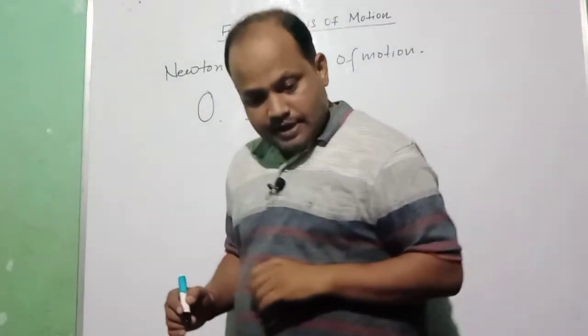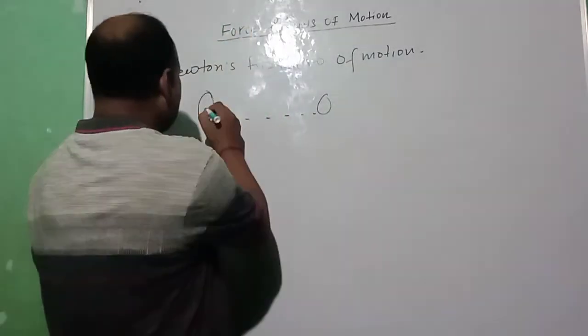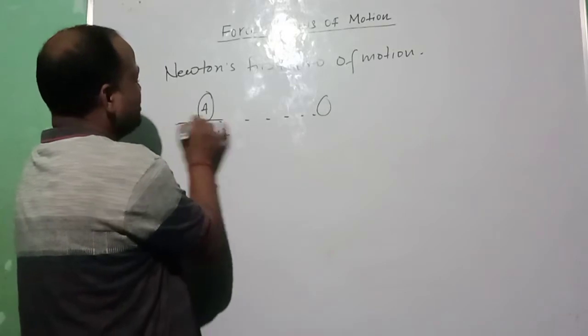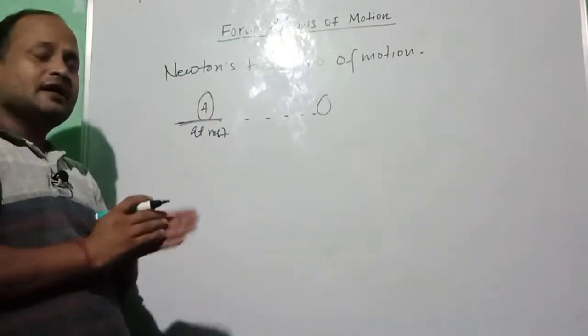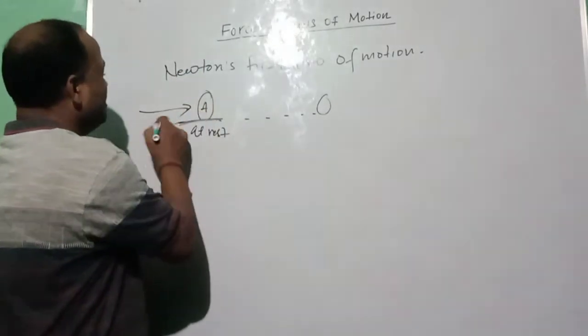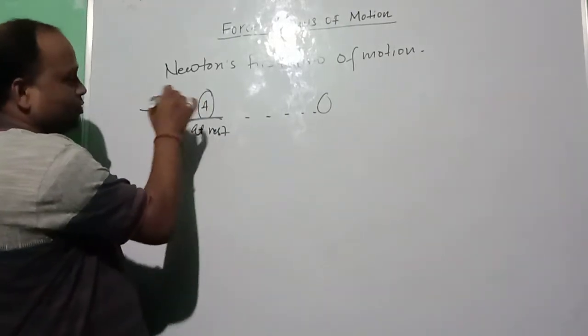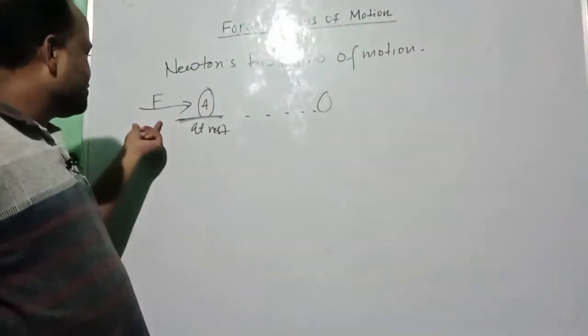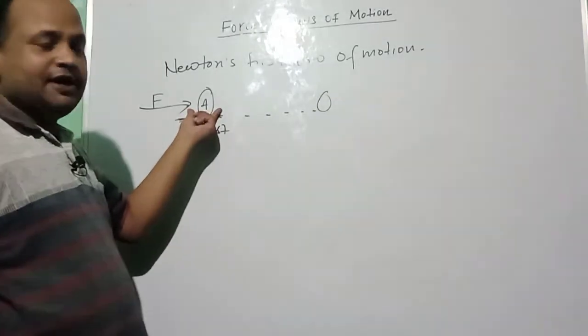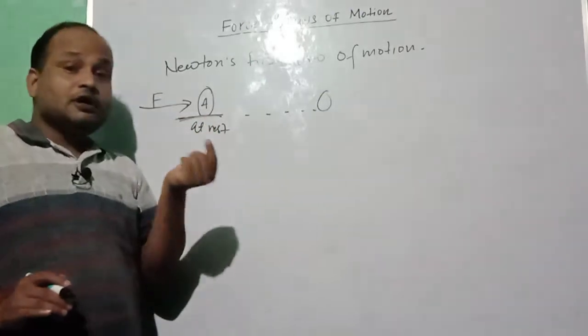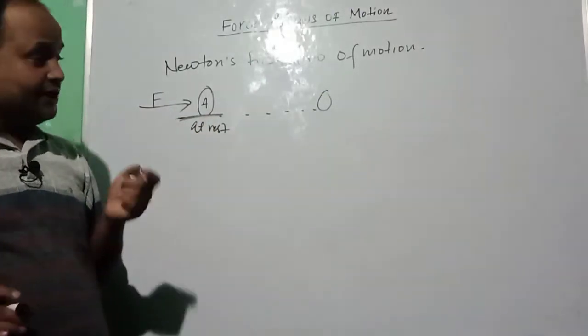Means suppose this body A is at rest, so it will try to remain at rest until it is acted upon by an unbalanced force. When an unbalanced force acts on this body, it will either change the state of the body or try to change the state of the body.